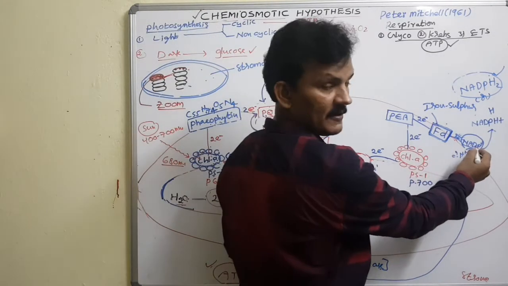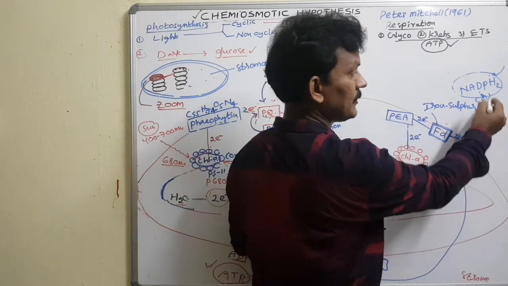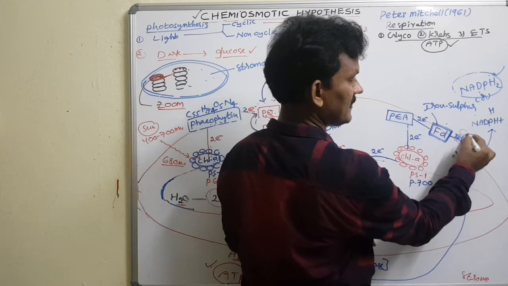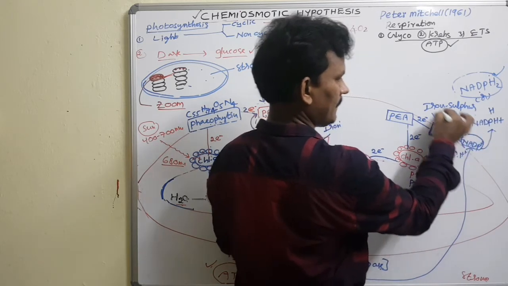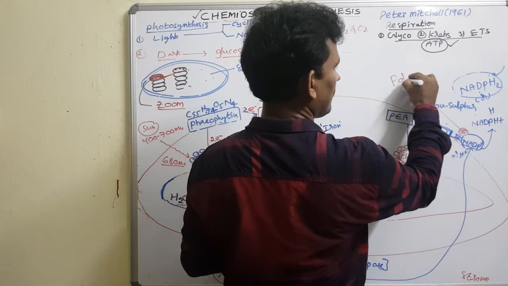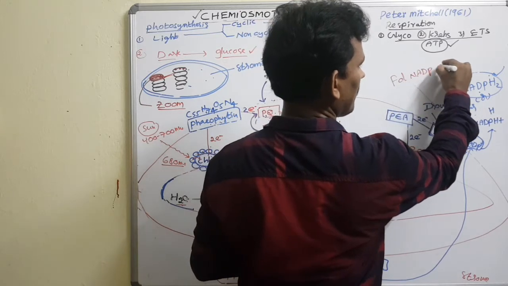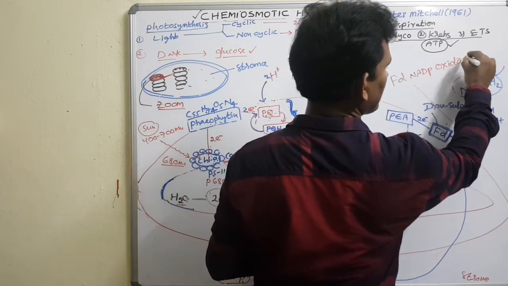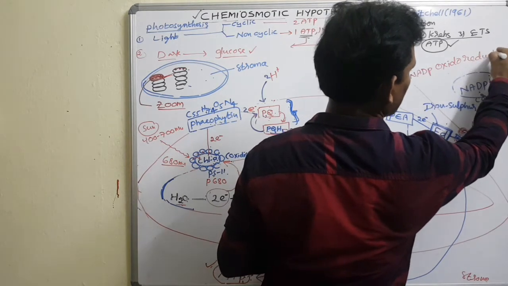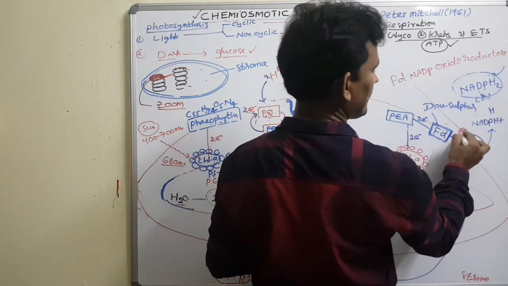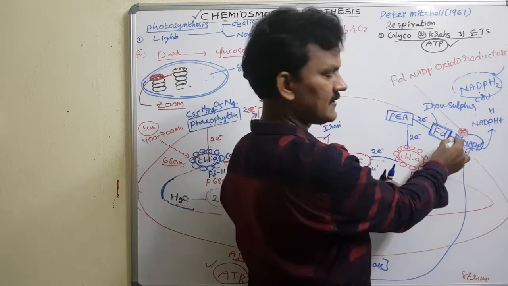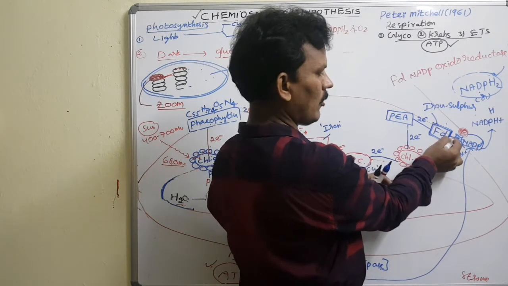But the NADP, oxidation of the NADP gets into the reduced form. There is an enzyme needed, FD-NADP oxidoreductase, which is present outside the membrane, that is the outer membrane of the thylakoid.